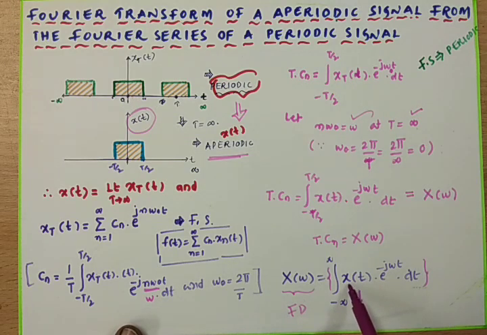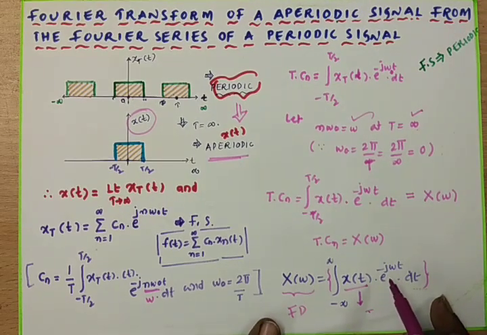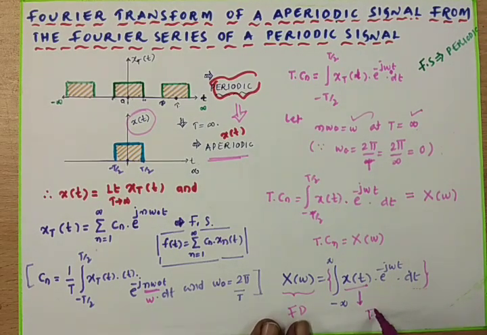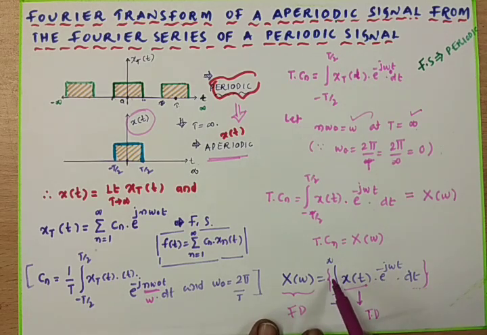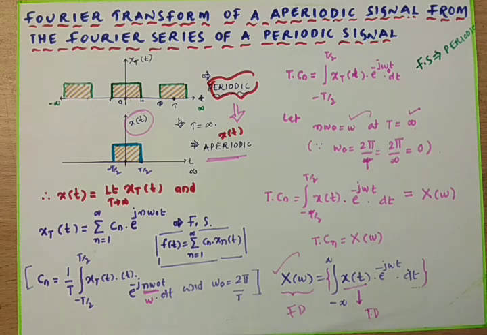Now we have an aperiodic signal and it is a time domain signal, on which we applied some mathematical operation so that we got the signal in the frequency domain, and this equation is called the Fourier transform standard equation. That means by applying the Fourier transform on x of t, which may be a periodic or aperiodic signal in the time domain, we can get X of omega, that is, the frequency domain.